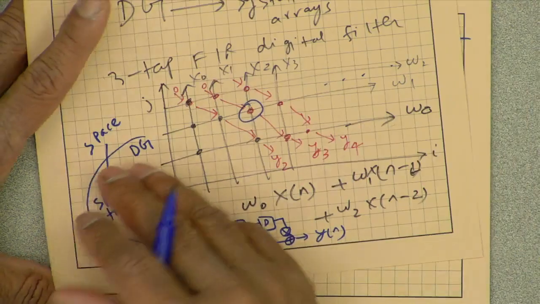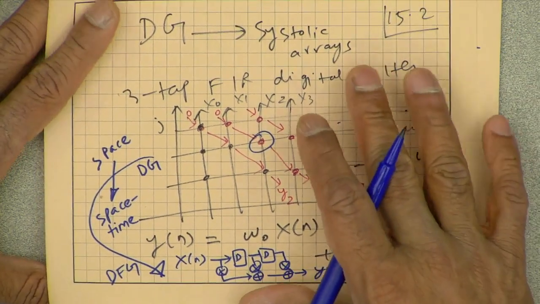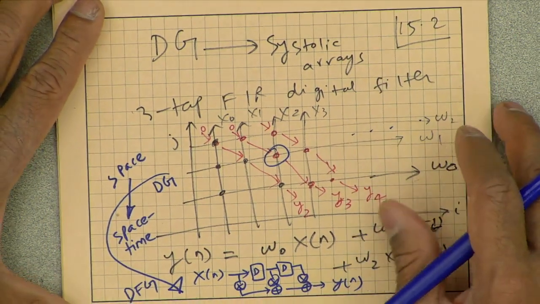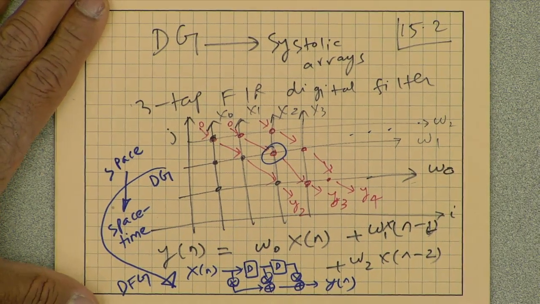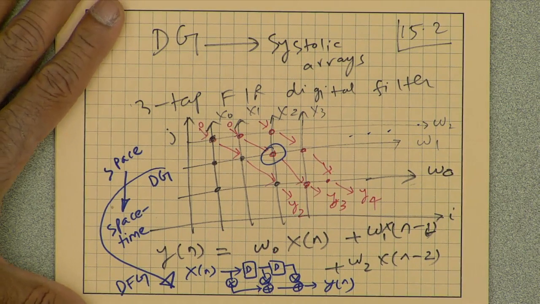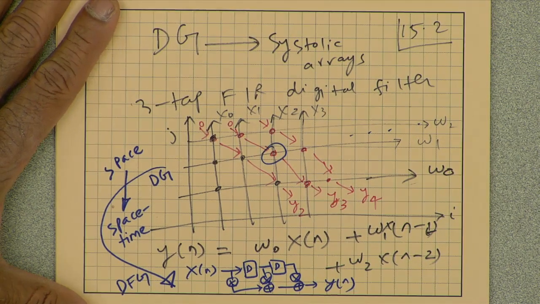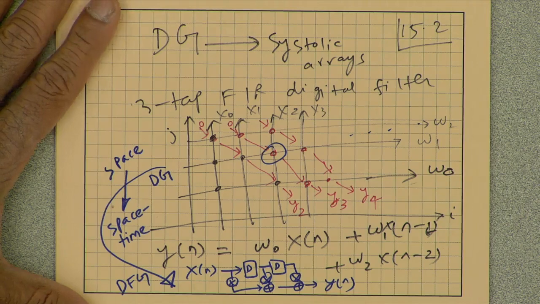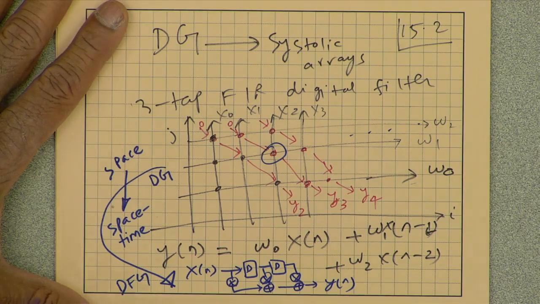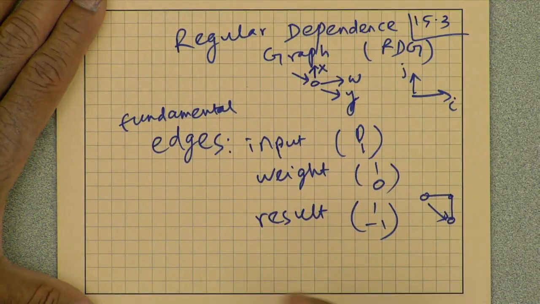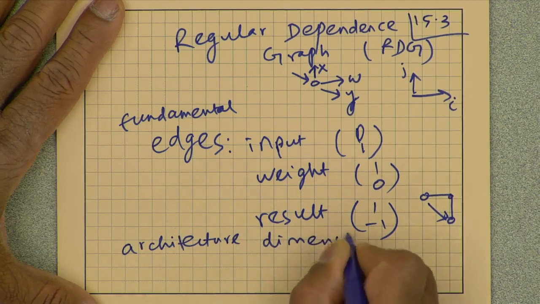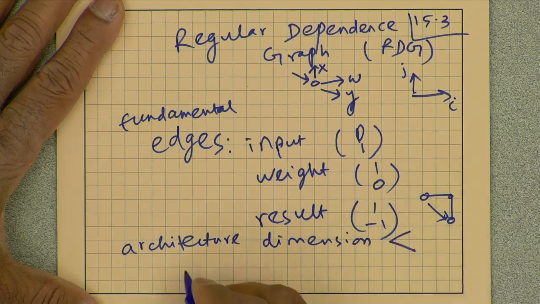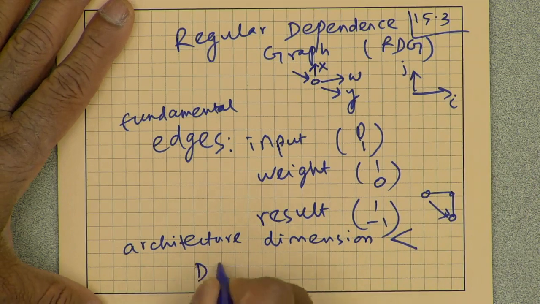If we have a 2-dimensional dependence graph, we can project this to a 1-dimensional systolic array. If I started with a 4-dimensional dependence graph, I can project that to a 3-dimensional, 2-dimensional or 1-dimensional systolic array. The processor architecture dimension has to be strictly less than the DG dimension.